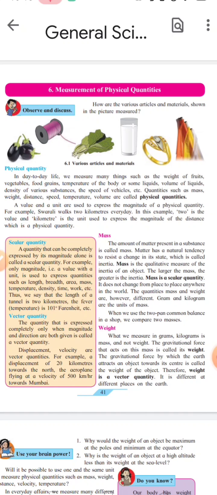For measuring different quantities, specific units are used. Means for measuring potatoes, gram and kilograms are used. For measuring distance, kilometer and meters are used. Different quantities are measured in different units.